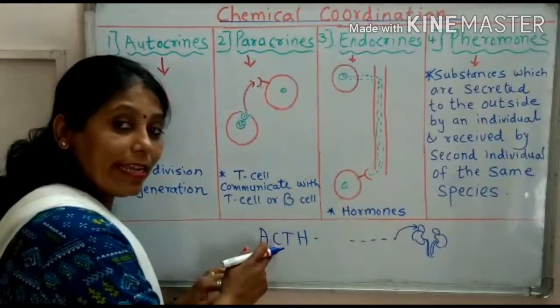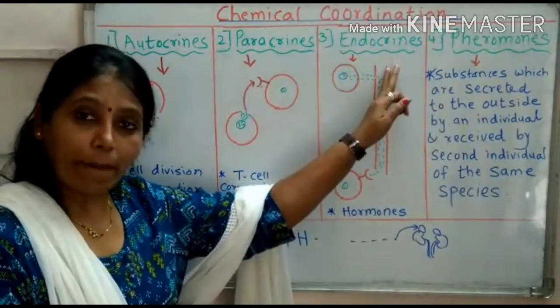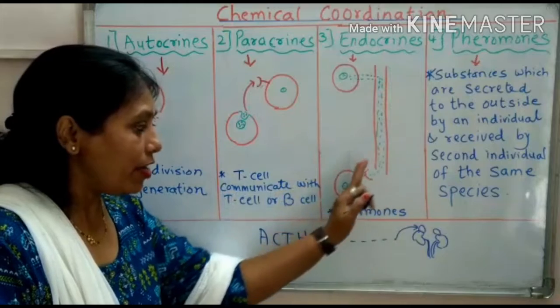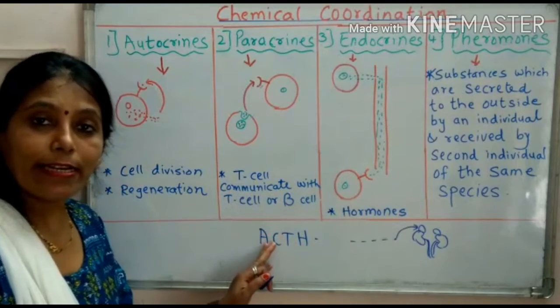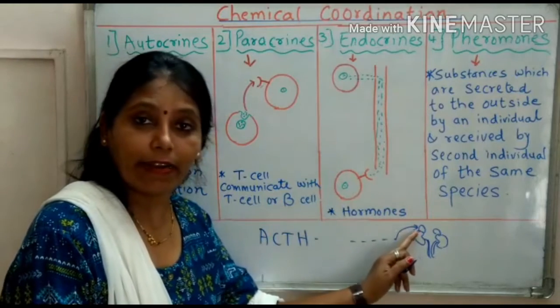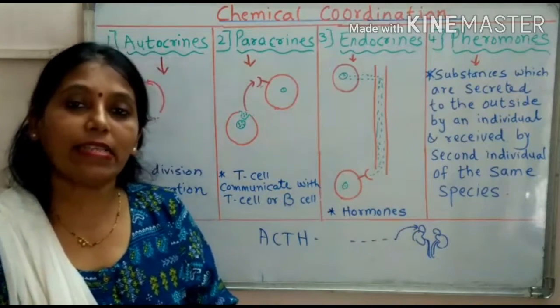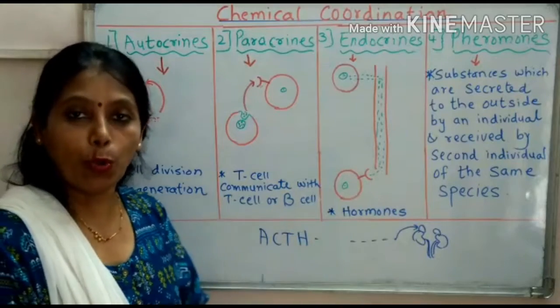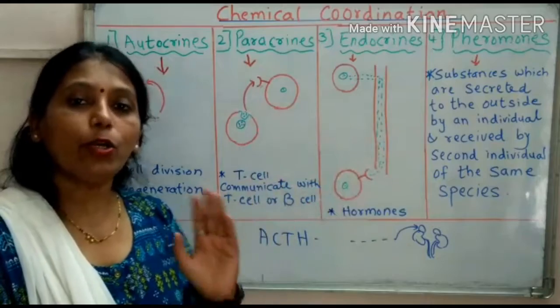So ACTH secreted from the pituitary gland comes in the blood. From blood, it will reach the target organ. So the target organ for ACTH is the adrenal gland. So that adrenal gland becomes active and starts secreting its own hormone. So these all are the communication between cell to cell.